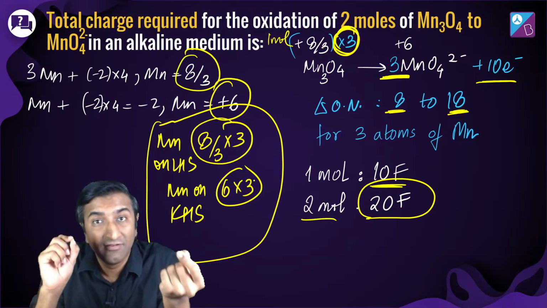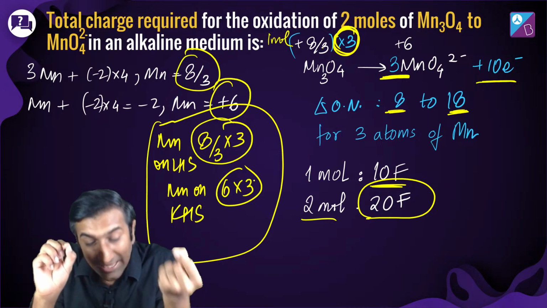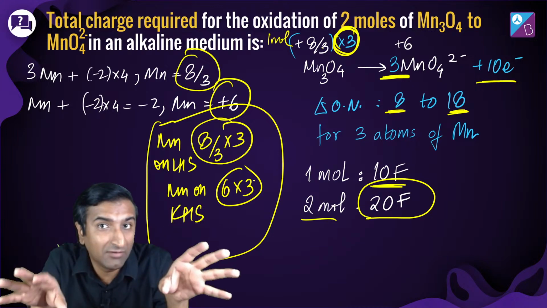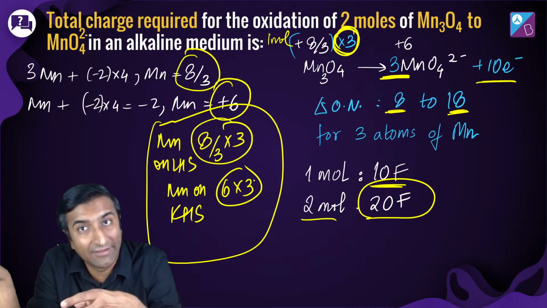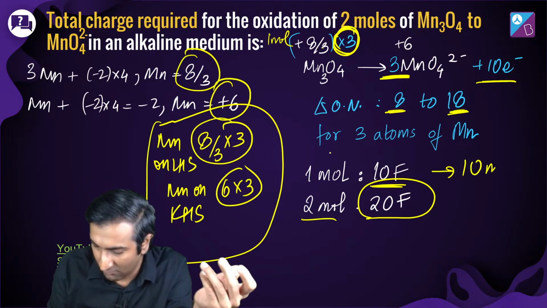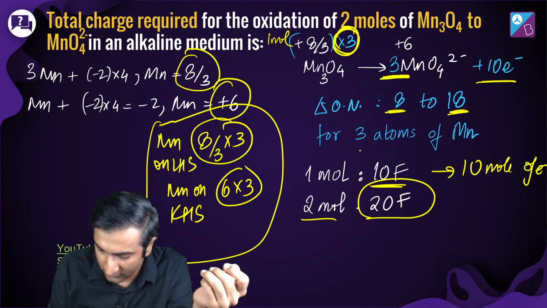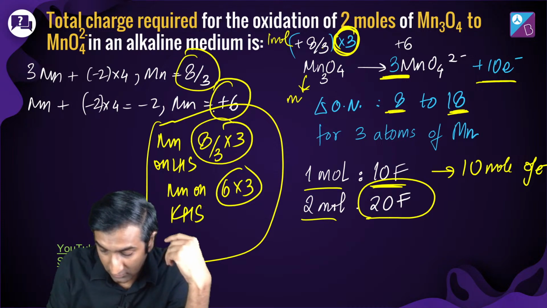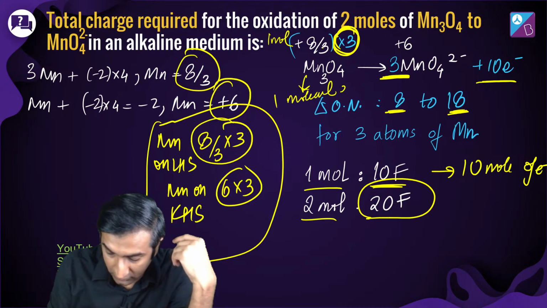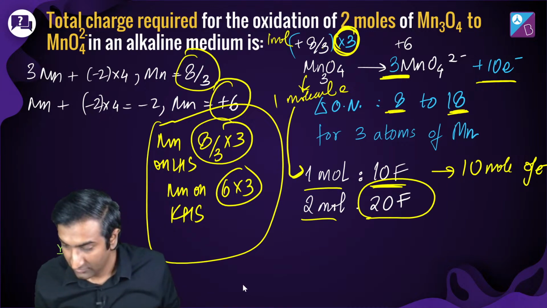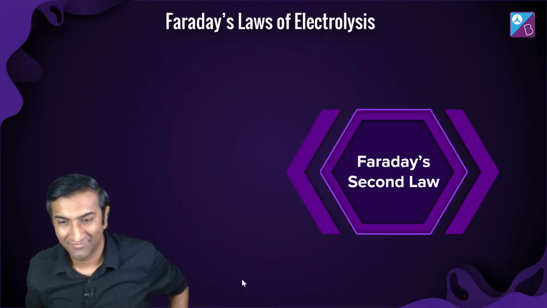देखो, एक atom के लिए, एक atom give me 10 required 10 electrons. So 1 mole of atom will require 10 moles of electrons, which is 10 farad. 10 farad is just saying 10 mole of electrons. Why? Because it's 1 mole. I have 1 molecule here, not atom. Sorry, 1 molecule. This is 1 molecule and I need to go to 1 mole of molecule. This is why this. All right, ठीक है, चला जाए to Faraday's second law.